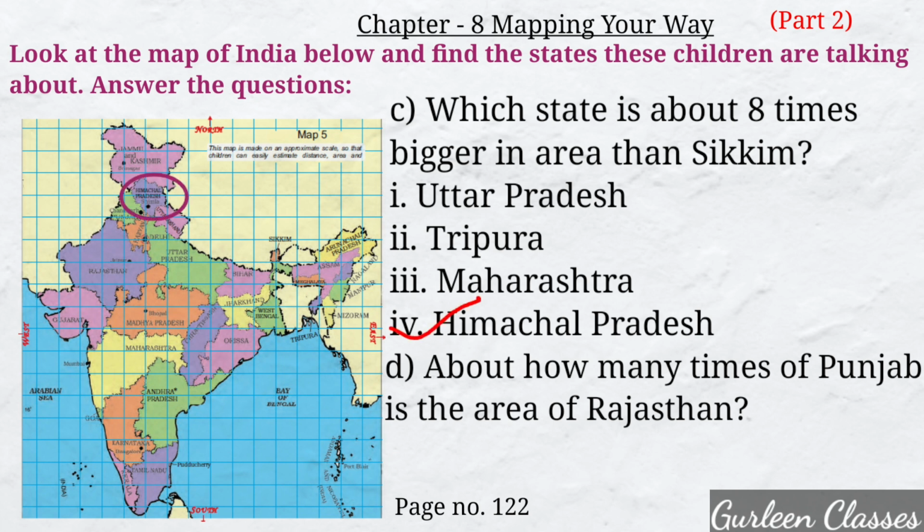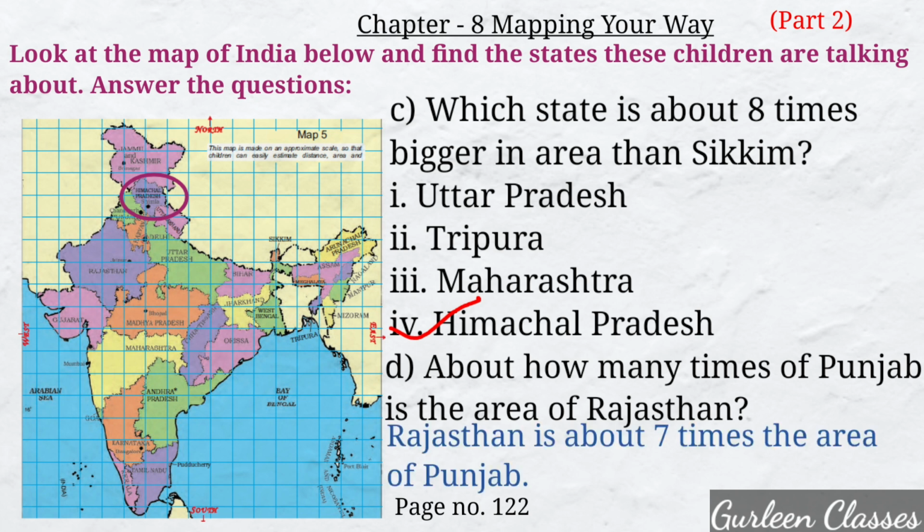C part, which state is about 8 times bigger in area than Sikkim? So here you can see Himachal Pradesh is about 8 times bigger in area than Sikkim. D part, about how many times of Punjab is the area of Rajasthan? So Rajasthan is about 7 times the area of Punjab.